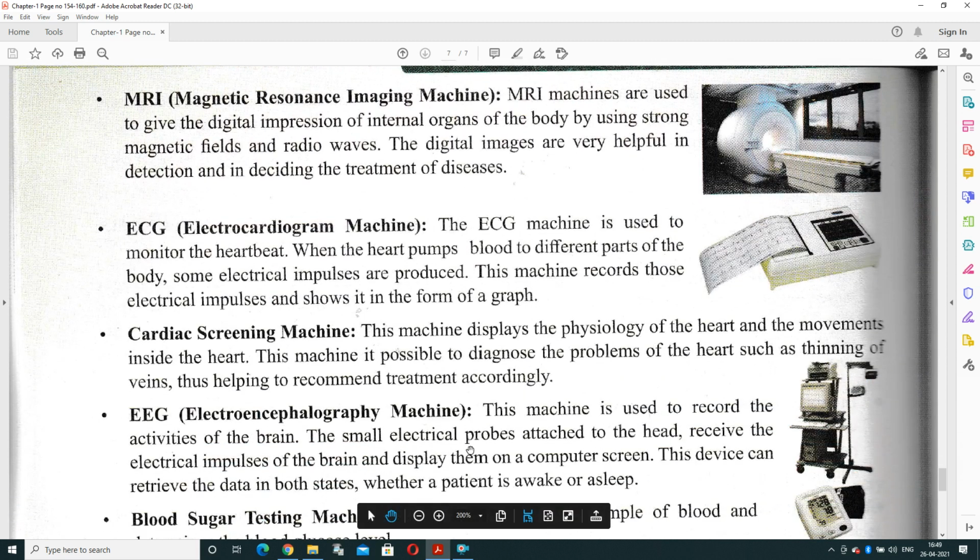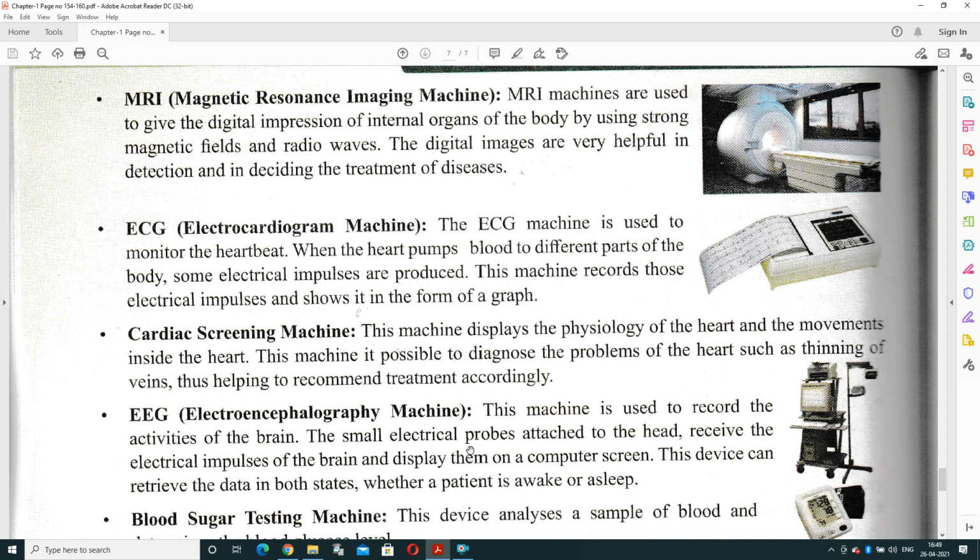Next is MRI, that is magnetic resonance imaging machine, which is used to give a digital impression of the internal organs of your body, how your body is working internally, by using a strong magnetic field and radio waves. So the digital images are very helpful in detection and in deciding the treatment of disease.